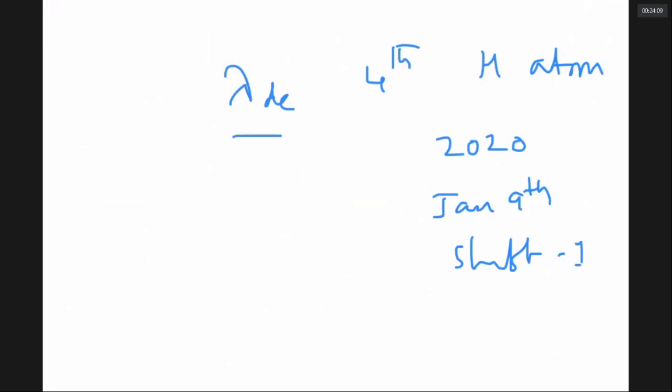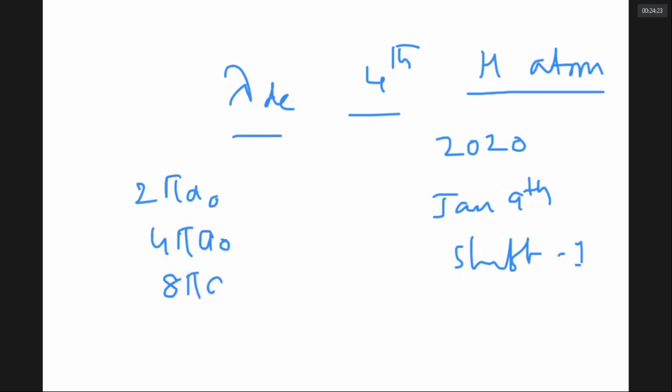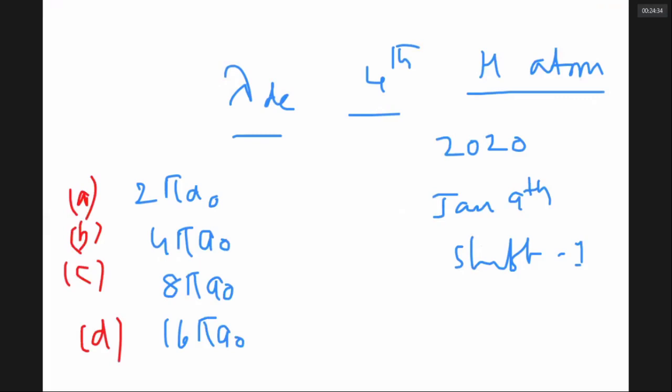They gave options like 2 pi A0, 8 pi A0 and 16 pi A0. Can we solve it? If yes, in how many minutes or seconds?